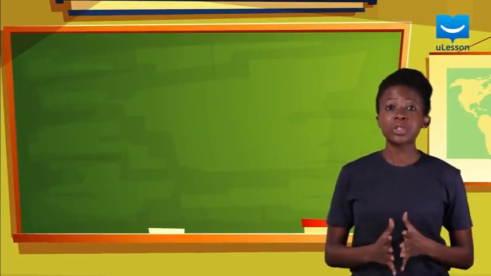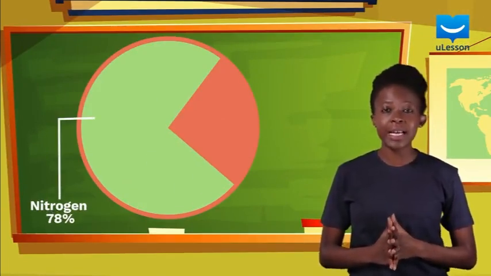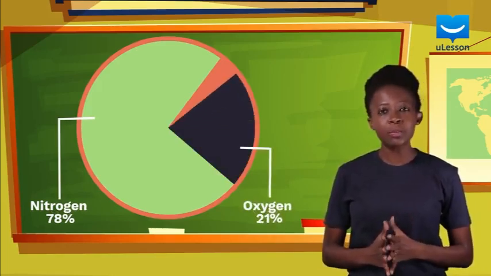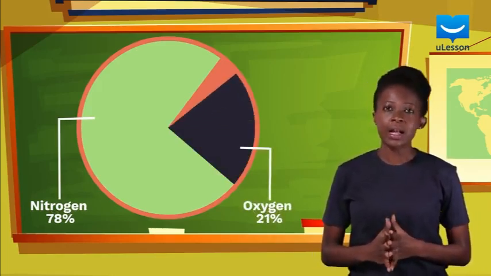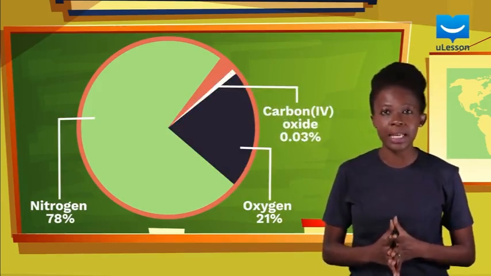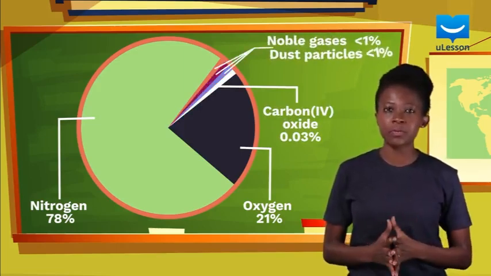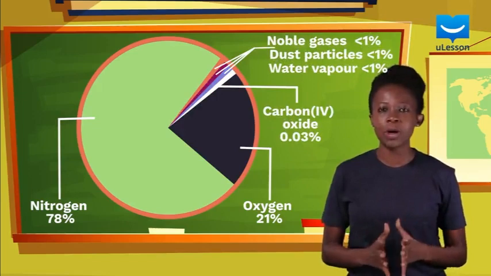Now let's discuss the composition of air in percentage by volume. The chart shows that about 78% of the air is made up of nitrogen gas by volume. 21% of the air is oxygen gas. Carbon dioxide gas constitutes about 0.03% of its volume, while noble gases, dust particles, and water vapor constitute less than 1% of air.